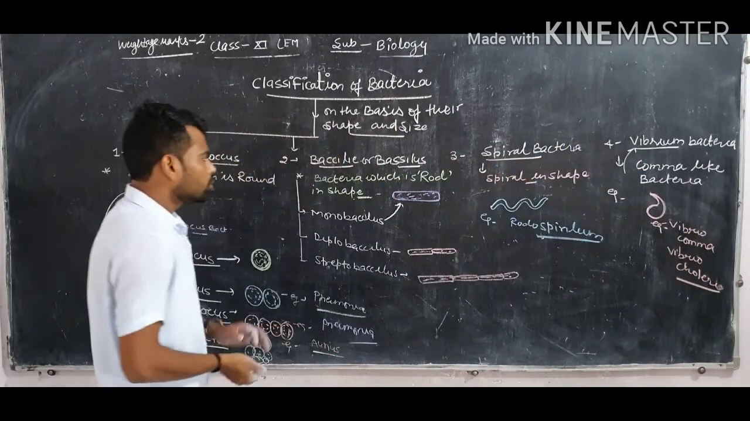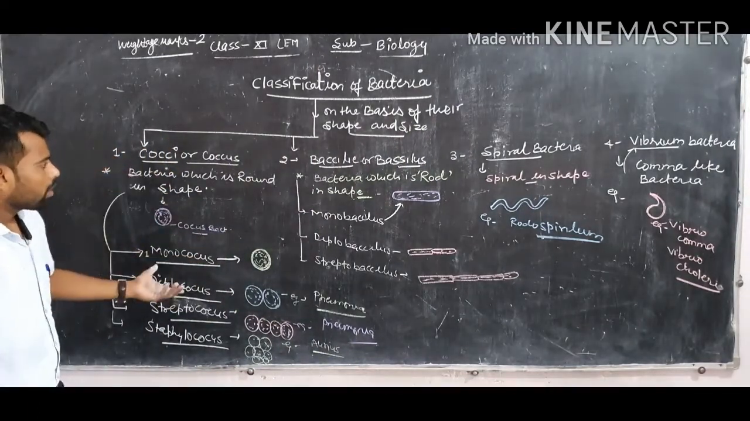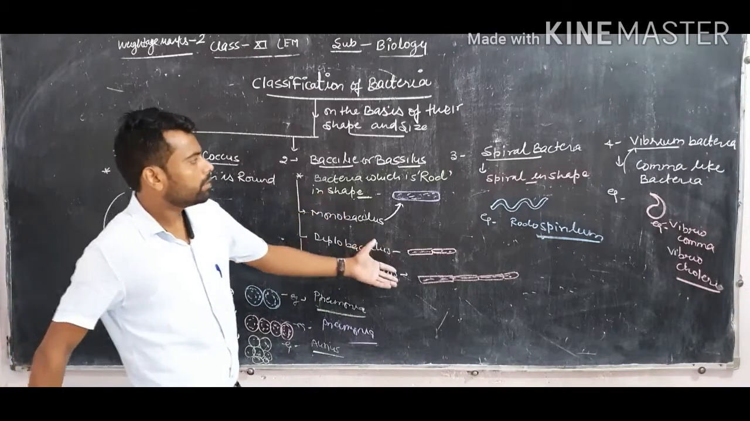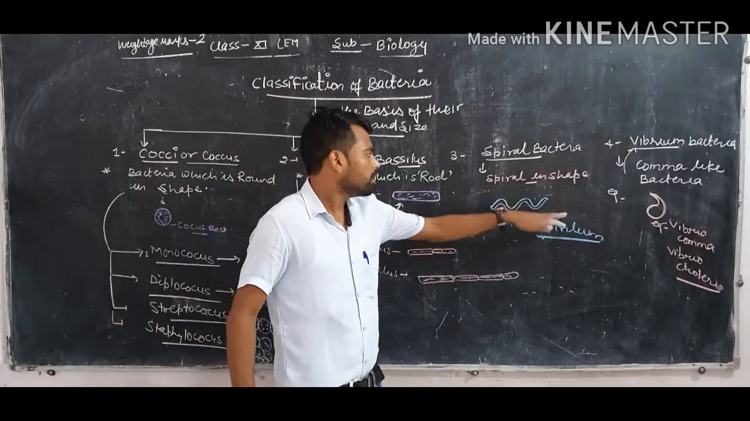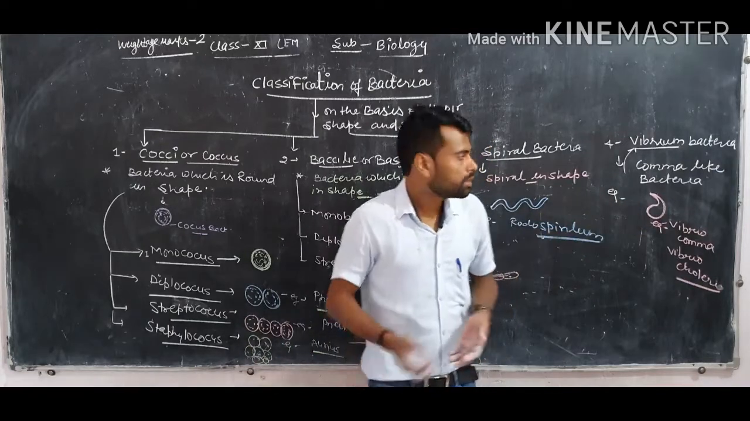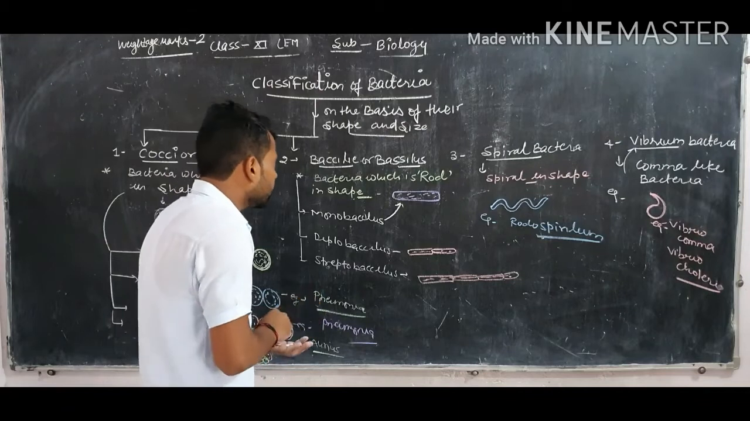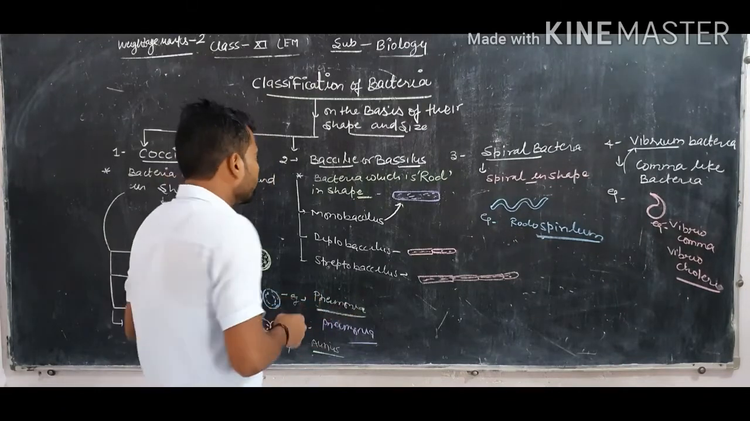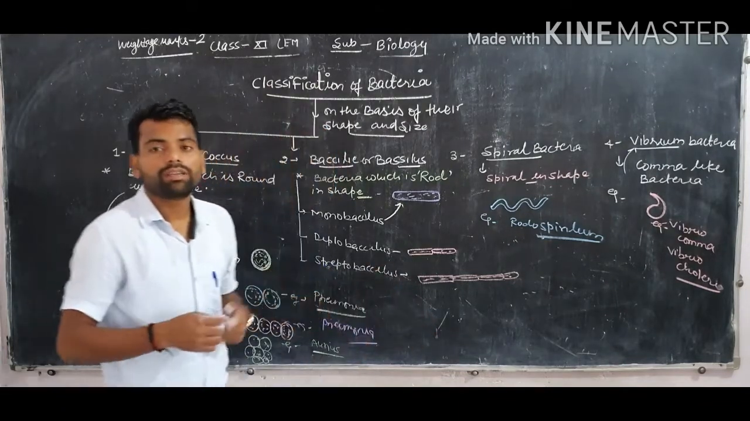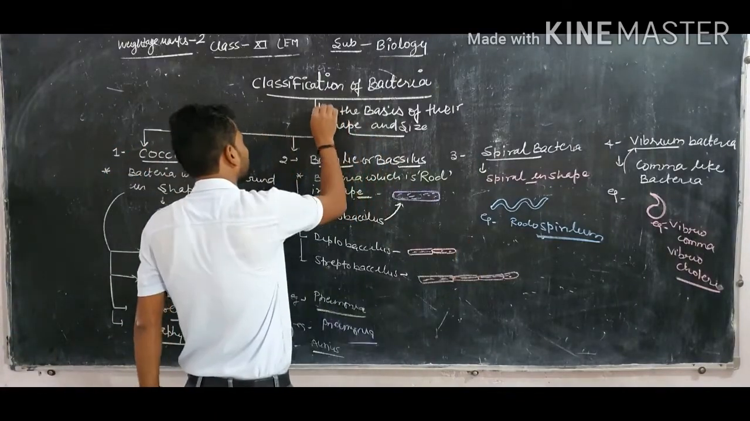Dear student, so on the basis of their shape and size, bacteria are of four types. Cocci are round in shape, Bacillus are rod in shape, spiral bacteria have a spiral structure, and Vibrio have a comma shape. Next, the classification of bacteria also depends on the presence or absence of flagella on their surface. This was the first classification of bacteria.